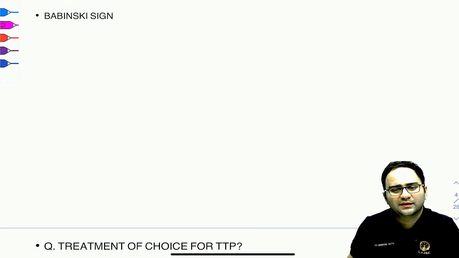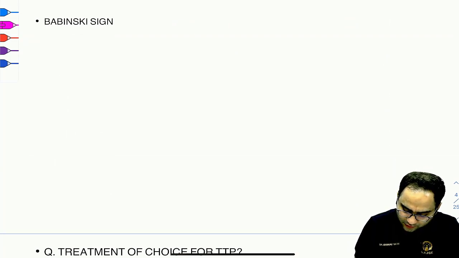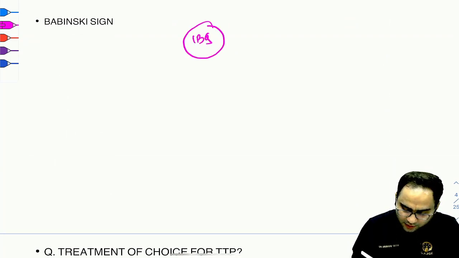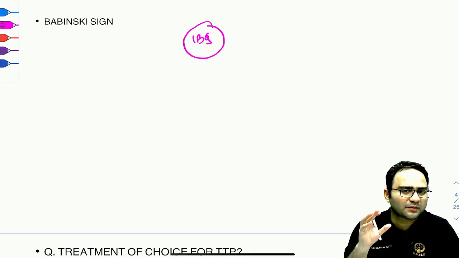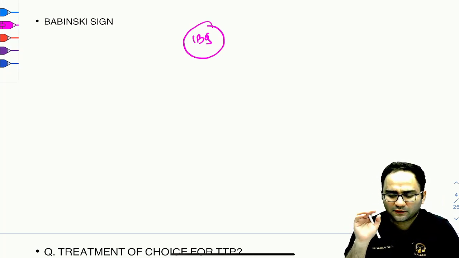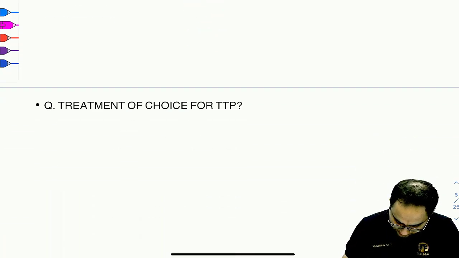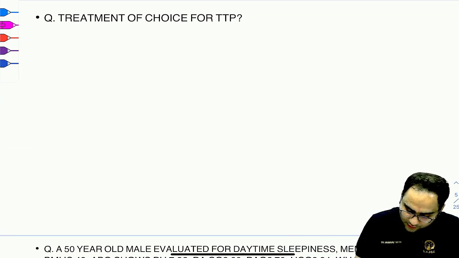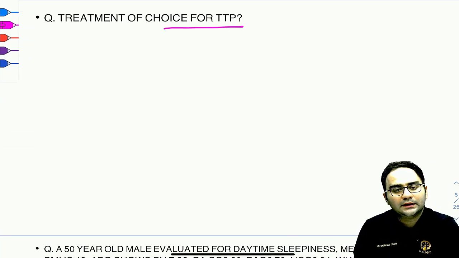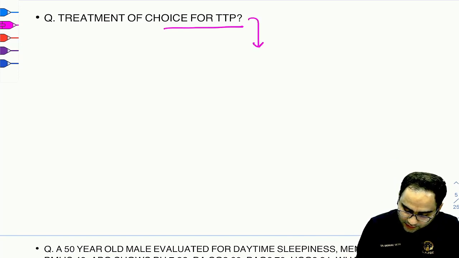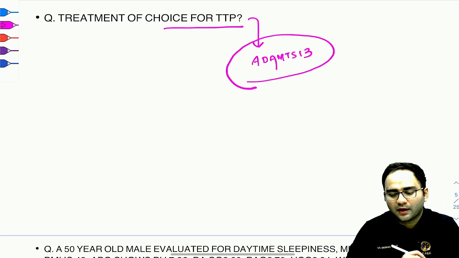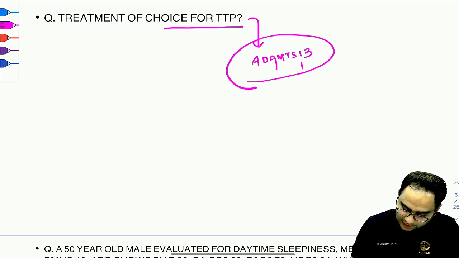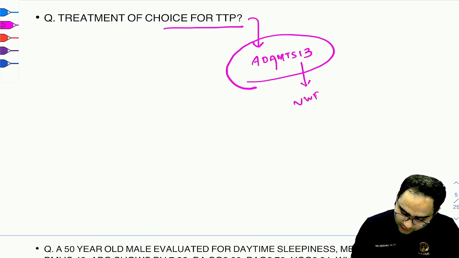Next question was easy. They have given you an image based question on plantar response, that is the Babinski sign. It's one of the repeat questions, so that was not very difficult. Next, one of the questions was asked on the treatment of choice for TTP. As you guys know, TTP arises due to deficiency in the enzyme ADAMTS13, which cleaves the von Willebrand factor.